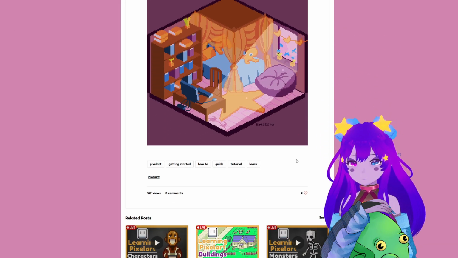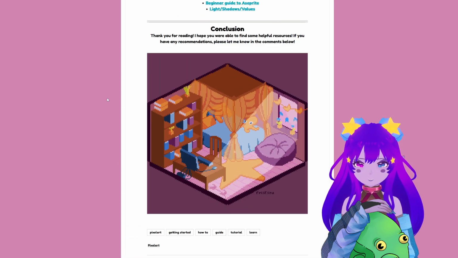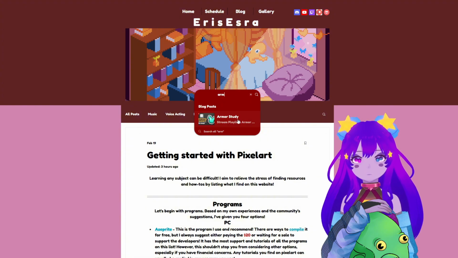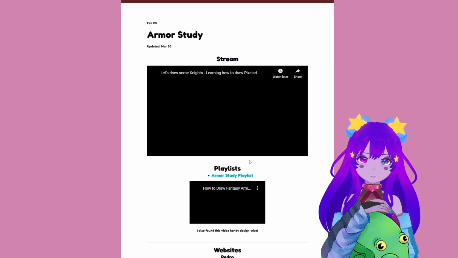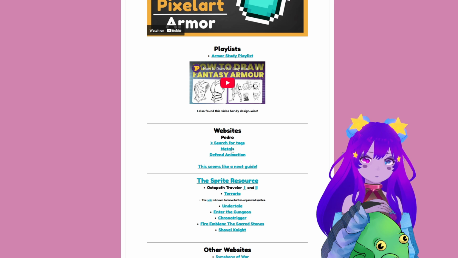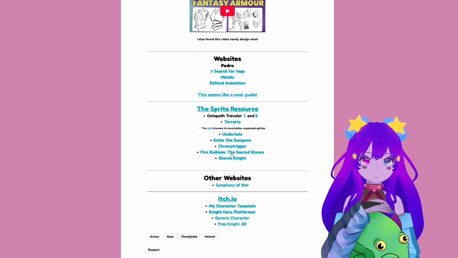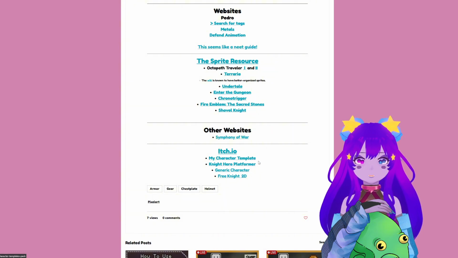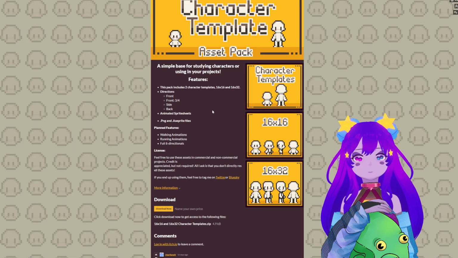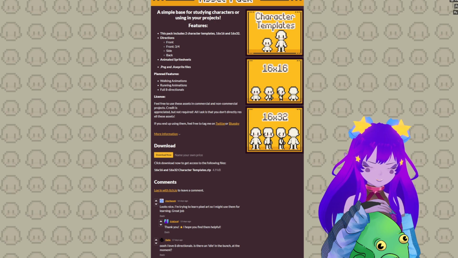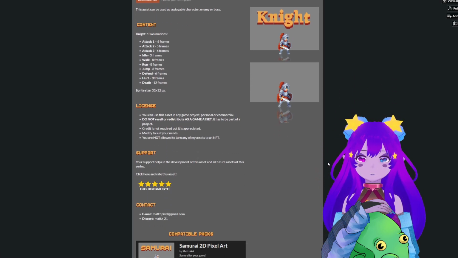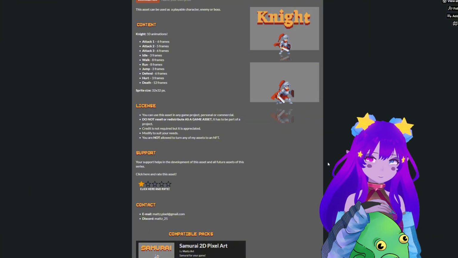Yeah, it mostly covered everything, and as I said before, for the different topics I covered, if we take for example the armor, I can type armor in the website, and I link to everything that I talked about. So you see the website here for the medals, we have the Sprite resource for games that have armor in them, and then as well itch games or itch assets I came across that have armor. Oh, this one's mine. This one has armor, Free Night 2D. Just go, again, rinse and repeat sort of thing.